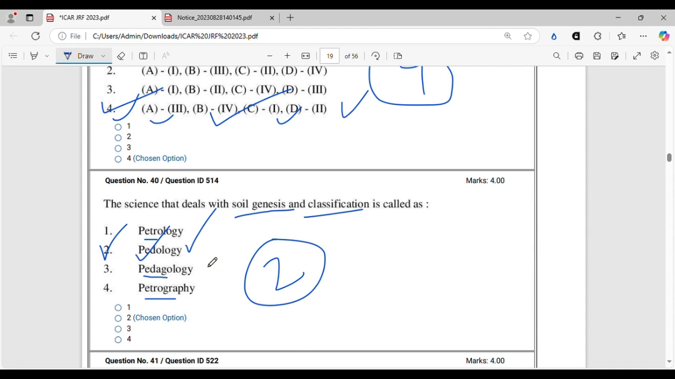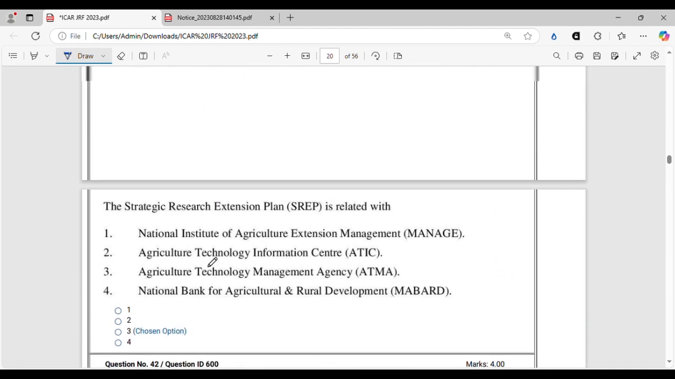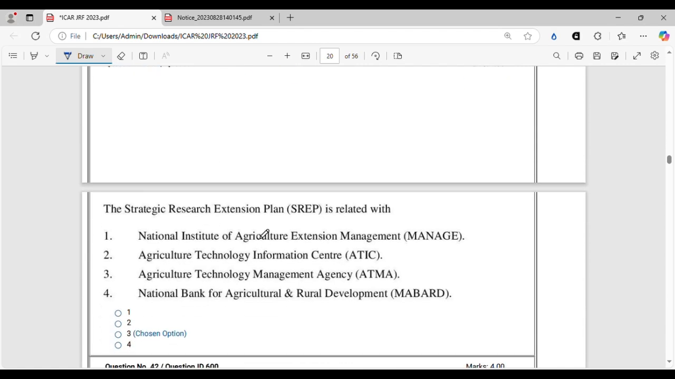All right, let's move on to the next question. The strategic research extension plan. This is a question from agricultural extension, and you have to read agricultural extension because at least 2 to 3 questions come every year, and you have to be properly thorough about it. For extension questions, you cannot use your concept; rarely you can. So you have to know the answer to mark it correctly. So this is a very well known question that SREP is related with ATMA, Agricultural Technology Management Agency. ATMA is the correct answer.